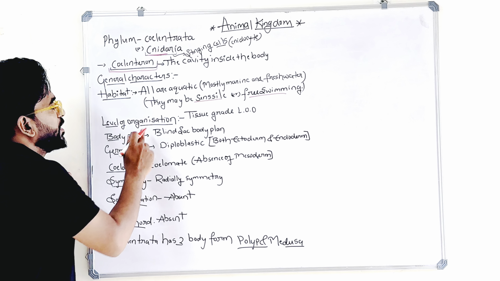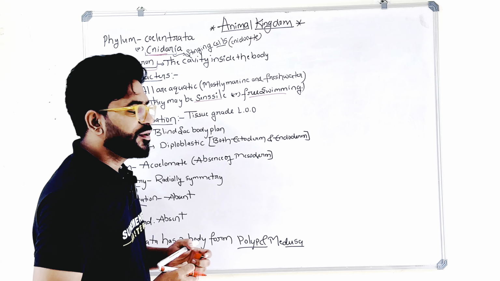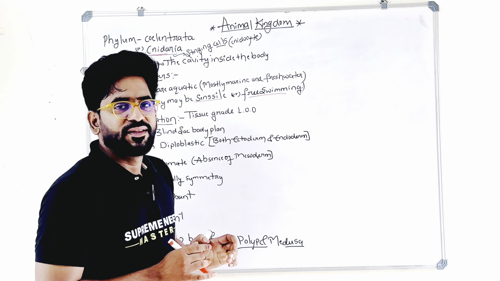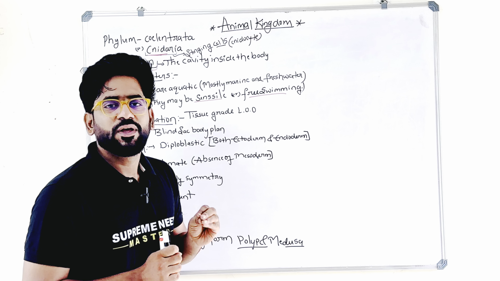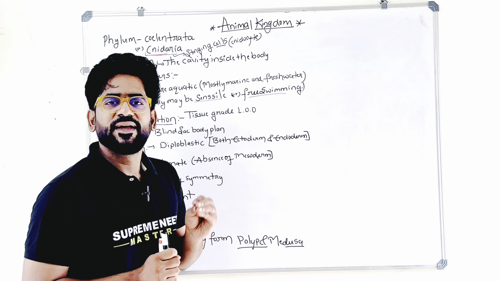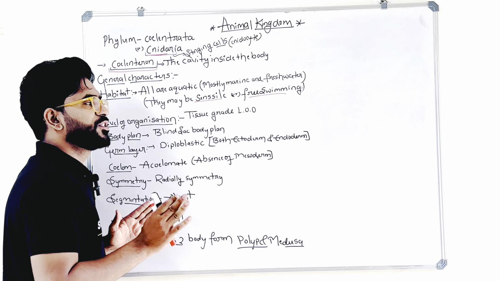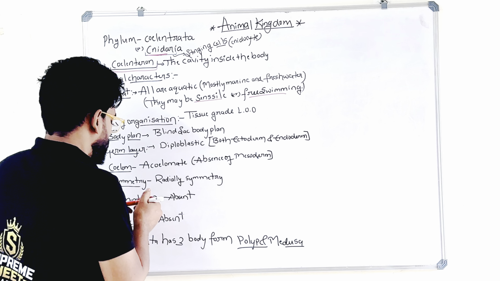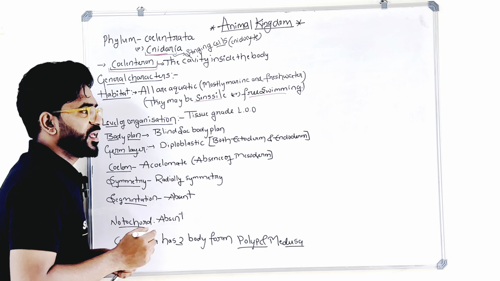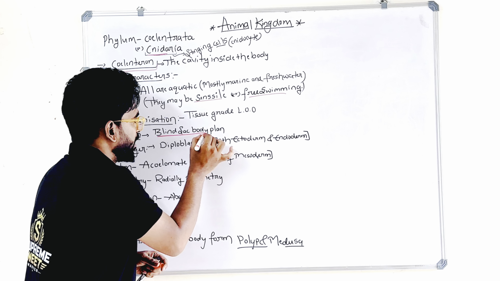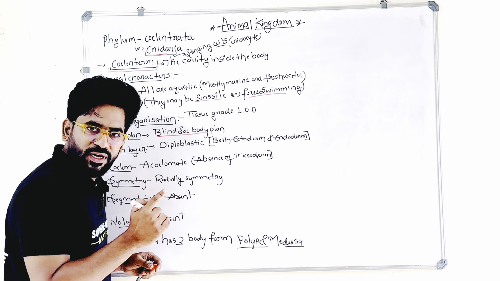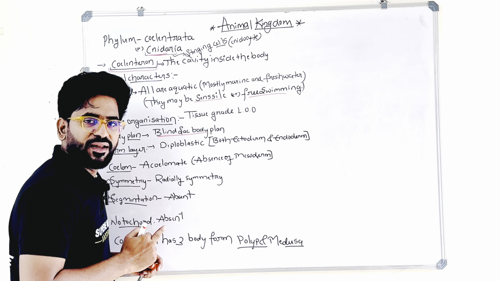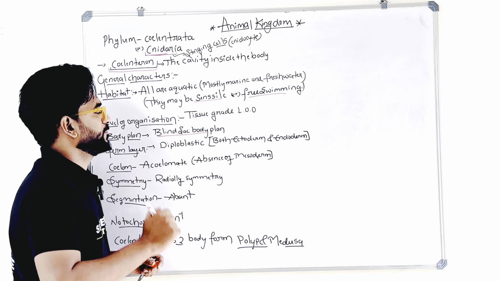Next one, level of organization. They show tissue level of organization. What is tissue level? The cells are arranged to form a tissue, and all the metabolic activity in the body is done by tissues. That is called tissue level of organization. What is the body plan? They have a blind sac body plan. What is blind sac? It means they have only one opening. It acts as a mouth and it acts as an anus. That is called blind sac body plan.